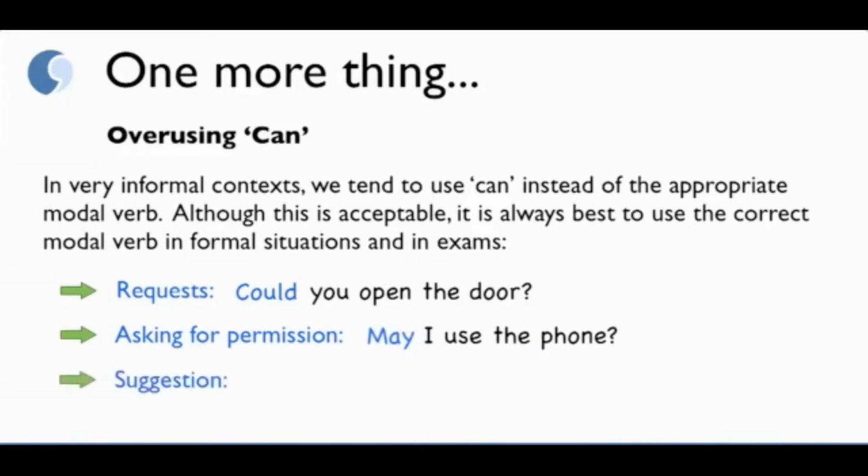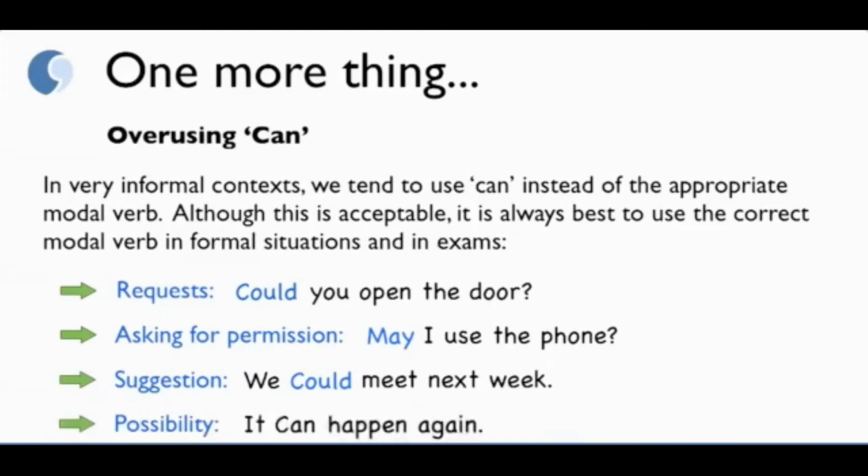To make a suggestion, you might hear, "We can meet next week." The correct modal here, we could meet next week. And finally, for possibility in the present or in the future, "it can happen again." As we have said about it, there should be may, might, could. You can use any of these three modals in this sentence. So, okay, it's time to have exercises.